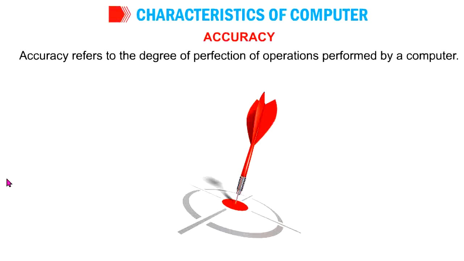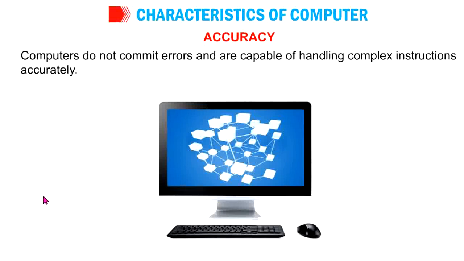Accuracy refers to the degree of perfection of operations performed by a computer. If the data and instructions entered into a computer are correct, the result produced will be accurate. Computers do not commit any errors and are capable of handling complex instructions accurately.